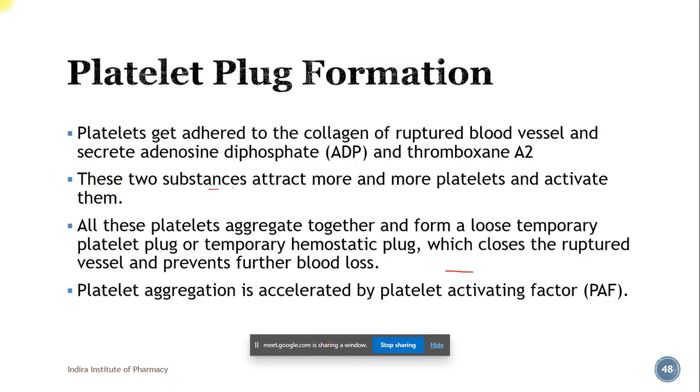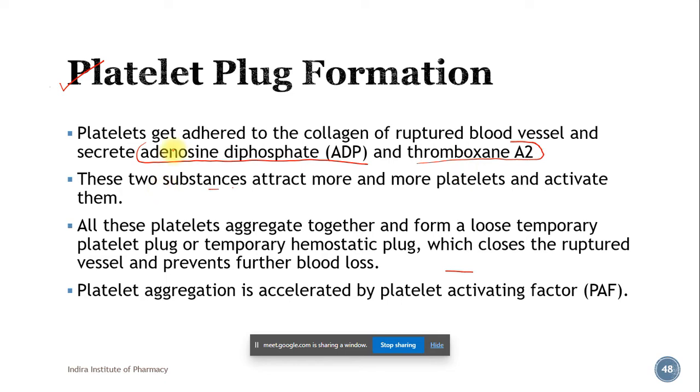So that is vasoconstriction. The next stage in hemostasis is platelet plug formation. The platelet gets adhered to the collagen of the ruptured blood vessel and secretes adenosine diphosphate, that is ADP, and thromboxane A2. So apart from serotonin, it also secretes ADP and thromboxane A2.